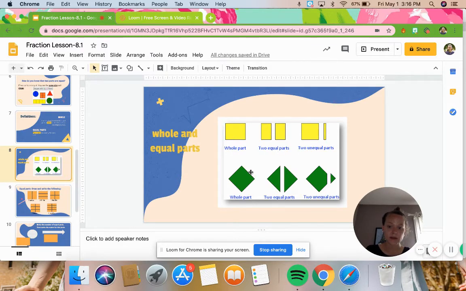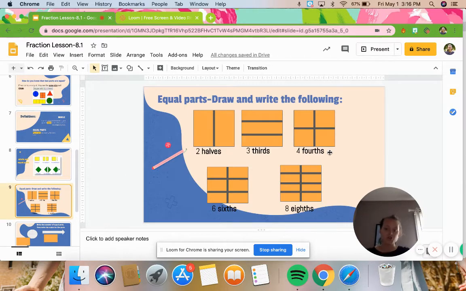Okay, same with this one. This is our whole shape, our whole part. These are our 2 equal parts, and this is not equal. And we can see that. Okay, so these are examples of different ways that we can show equal parts.